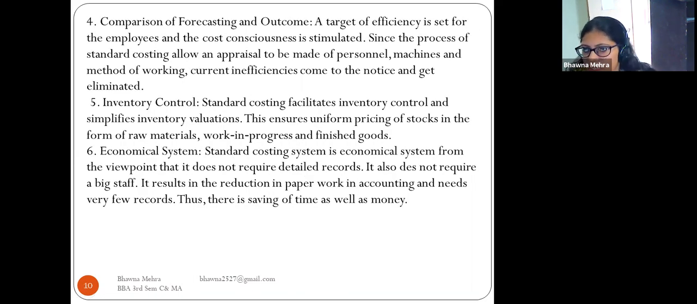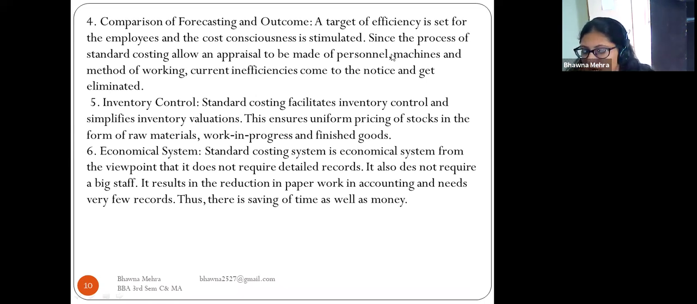Now we come to the next point, comparison of forecasting and outcome. A target of efficiency is set for the employees and cost consciousness is stimulated. In comparison of forecasting and outcome, firstly we have to set the target objective and then we have to predetermine the plan. So these targets set the efficiency for the employees and cost consciousness is stimulated.